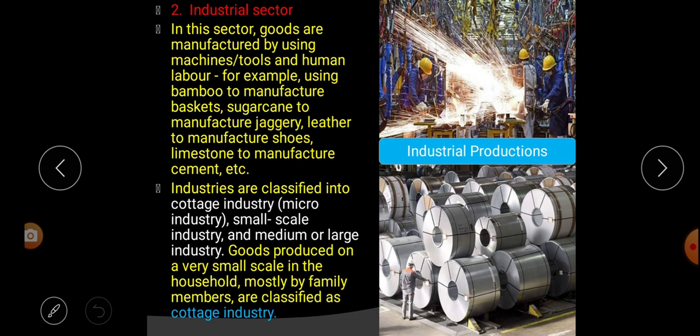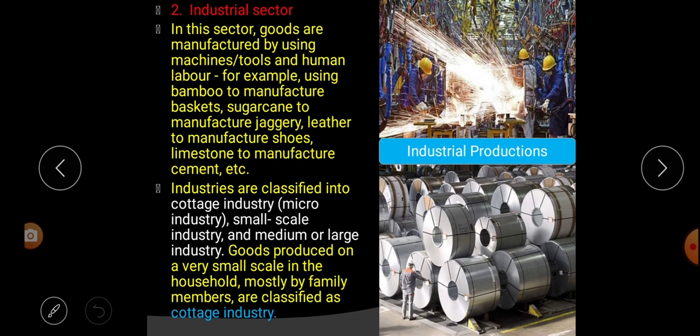Let's look at some examples. Using bamboo to manufacture what? Basket. We know that for making basket we use bamboo. Next, sugarcane to manufacture jaggery. For manufacturing jaggery, what do we use? Sugarcane. What is jaggery? The other name of jaggery is molasses. In Hindi it is called gud. Next, leather to manufacture shoes. That means to manufacture shoes we use leather. Next, we use limestone to manufacture cement. So these are the things used for manufacturing goods in the industrial sector.